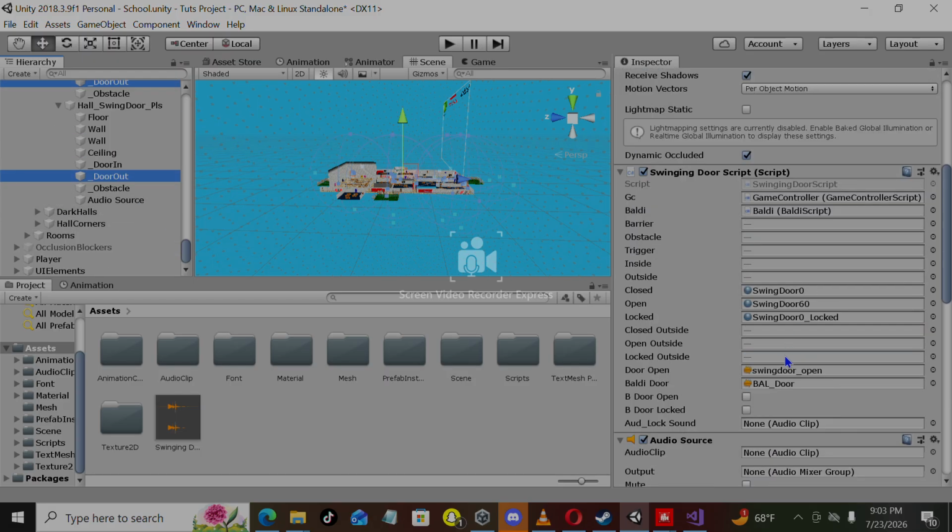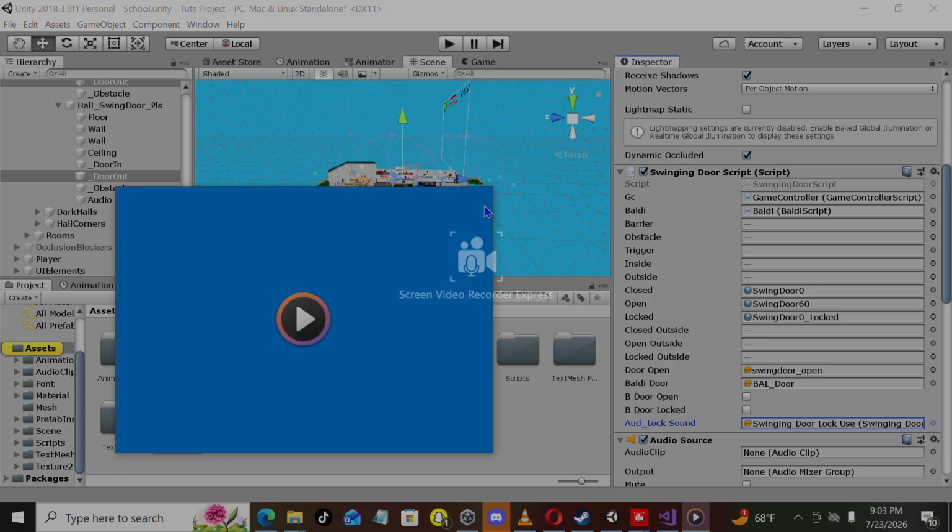When you see this, you will have an odd door sound, so like this over here.